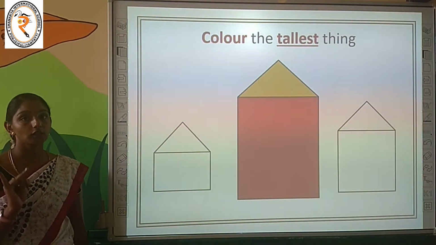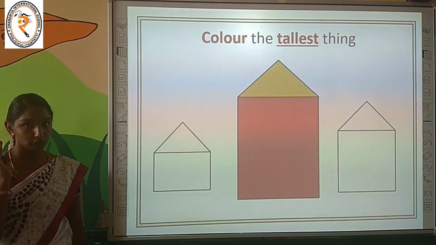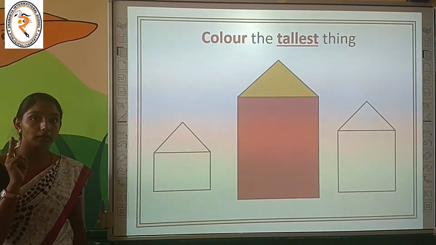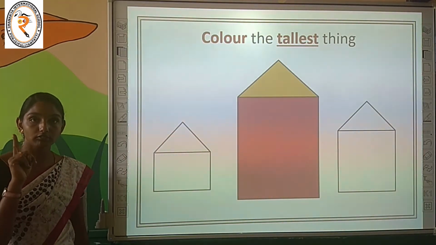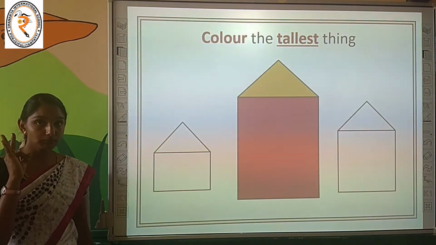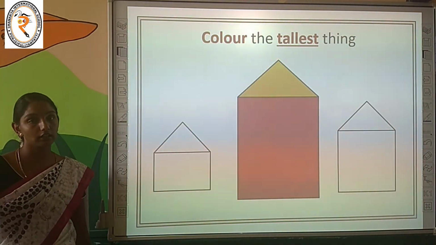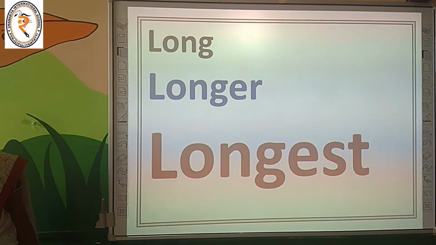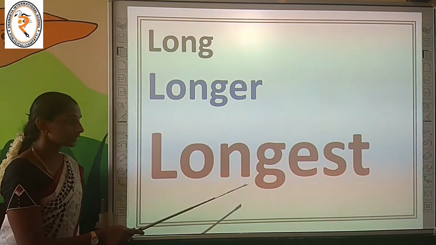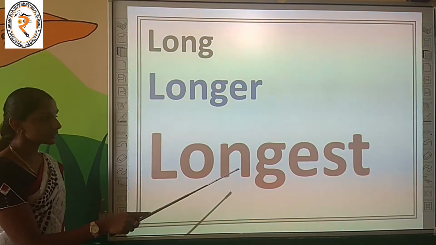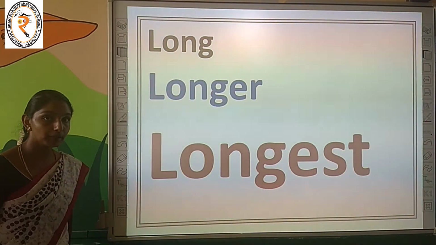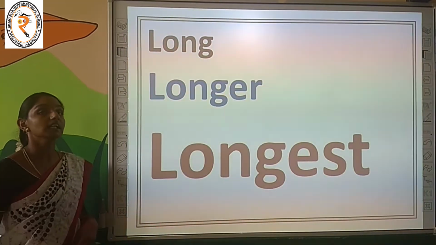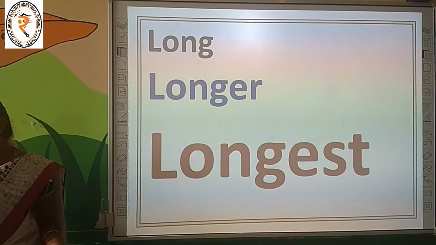For the tall, taller, tallest concept, you have to compare the height of the given things. If you are comparing 2 things, use the word taller. If you are comparing more than 2, that means 3 or 4, use the word tallest. Okay. The next concept, long, longer, longest. Yes children, for this concept, what do we have to compare? Long, longer, longest, we have to compare the length of the given objects.